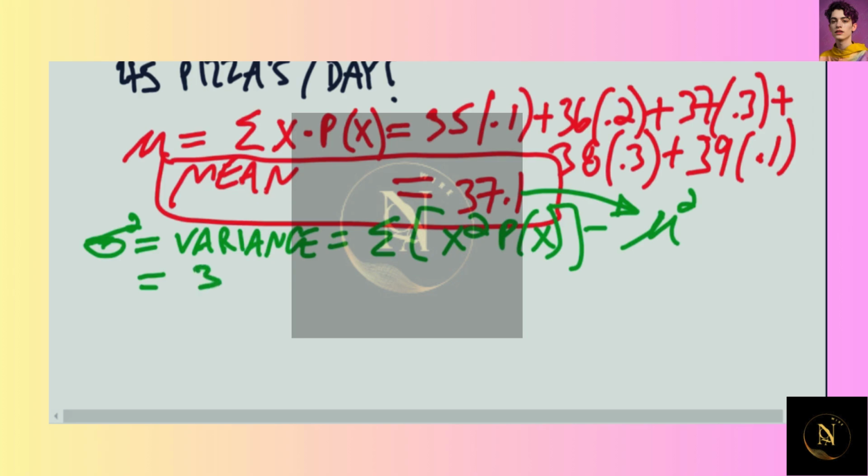So we're going to do 35 squared times 0.1 plus 36 squared. And once you learn the meaning of this later on, there are calculator techniques that'll do that for you. But when you're learning statistics, it's good to go through the process of learning these steps.